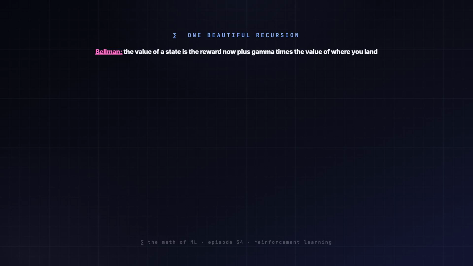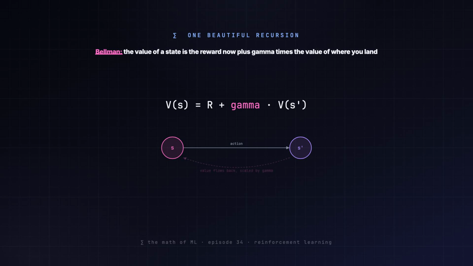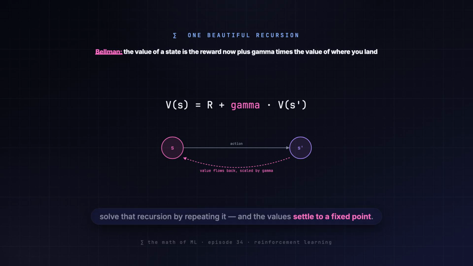The value of a state is the expected return if you start there and keep playing, and it obeys one beautiful equation, Bellman's. The value of a state equals the reward you get, plus gamma times the value of the next state. Value today is reward now, plus discounted value of where you land. That recursion is the whole engine.